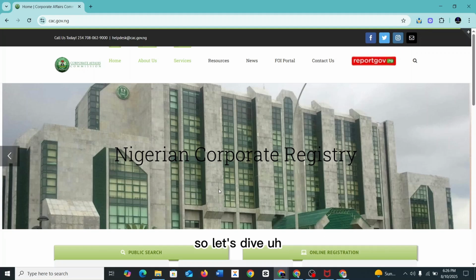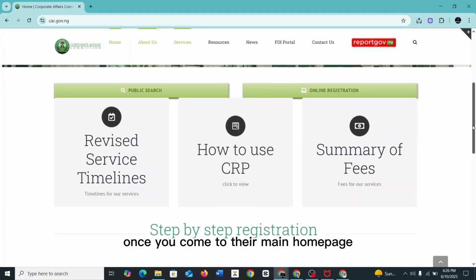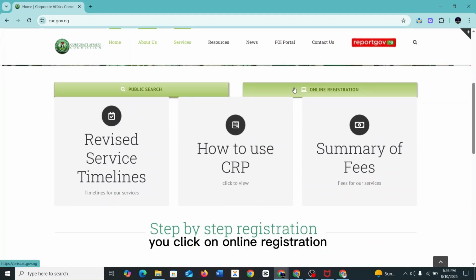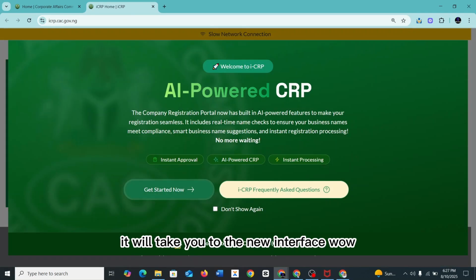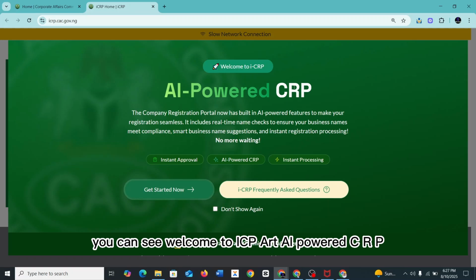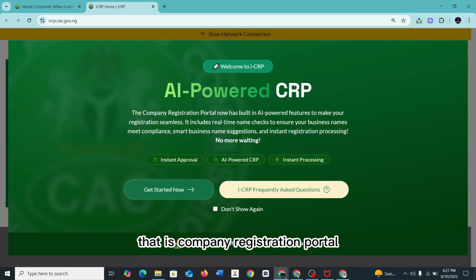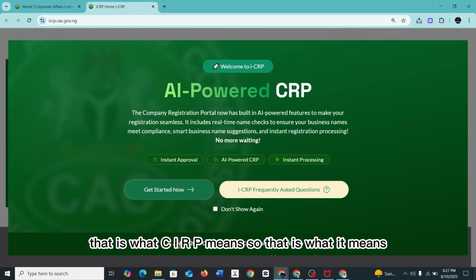So let's dive in. Once you come to their main homepage, you click on online registration. It will take you to the new interface. Wow, you can see welcome to ICPR, AI powered CRP. That is company registration portal. That is what CRP means.